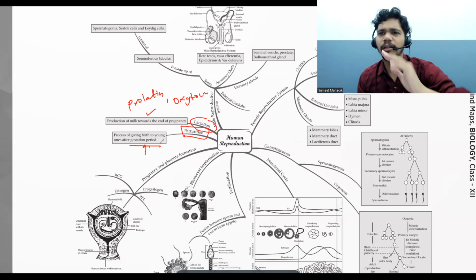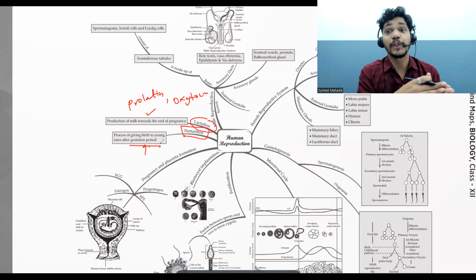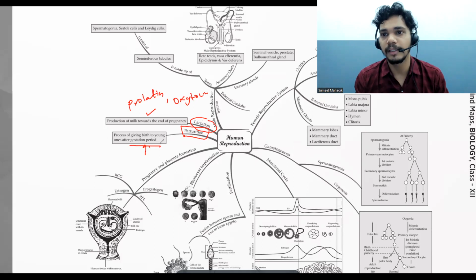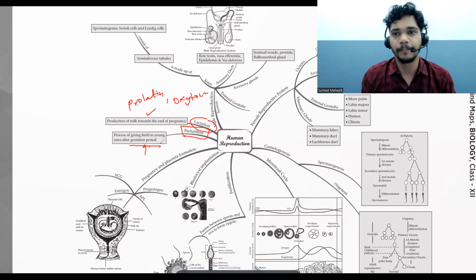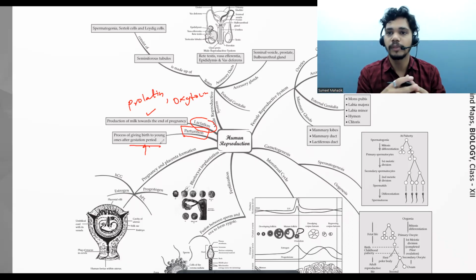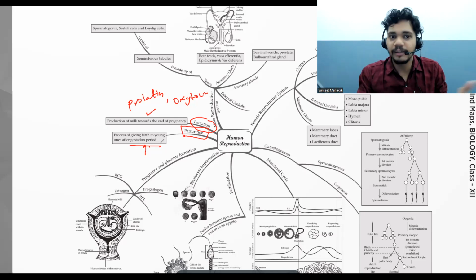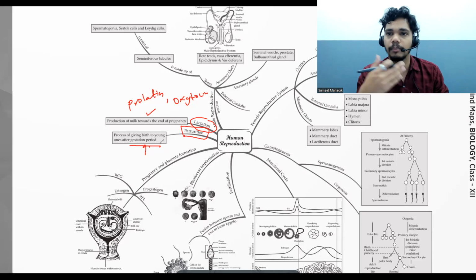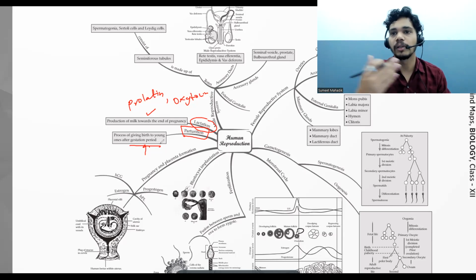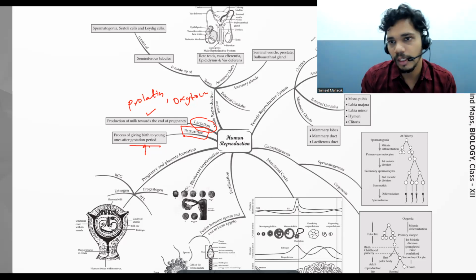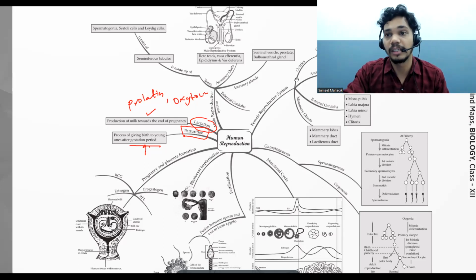What is the gestation period? It is the growth of the fetus, not baby actually, it's not the right word to talk about. The growth of the fetus, like 1 week, 2 weeks, 3 weeks, till 9 months. That period is called the gestation period. Each and every week, or we can say every day, the fetus undergoes a different series of changes. So we have covered the concept map over here. I hope you understood that.